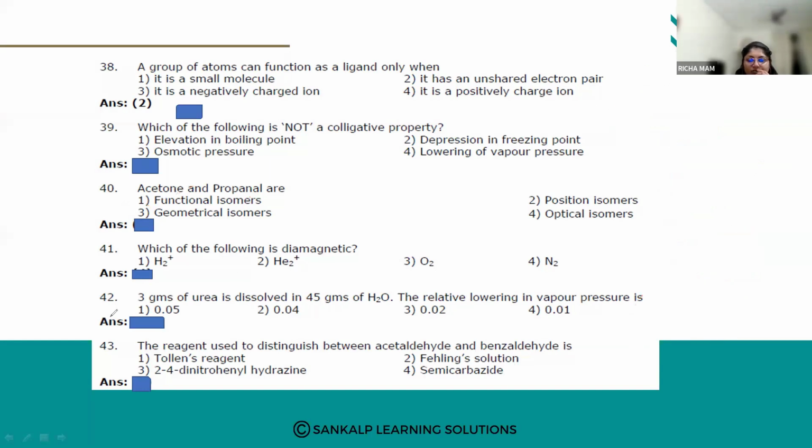So go for question 42. 3 grams of urea is dissolved in 45 grams of water. The relative lowering in vapor pressure is? How are we going to solve this, students? Solve this simple question.